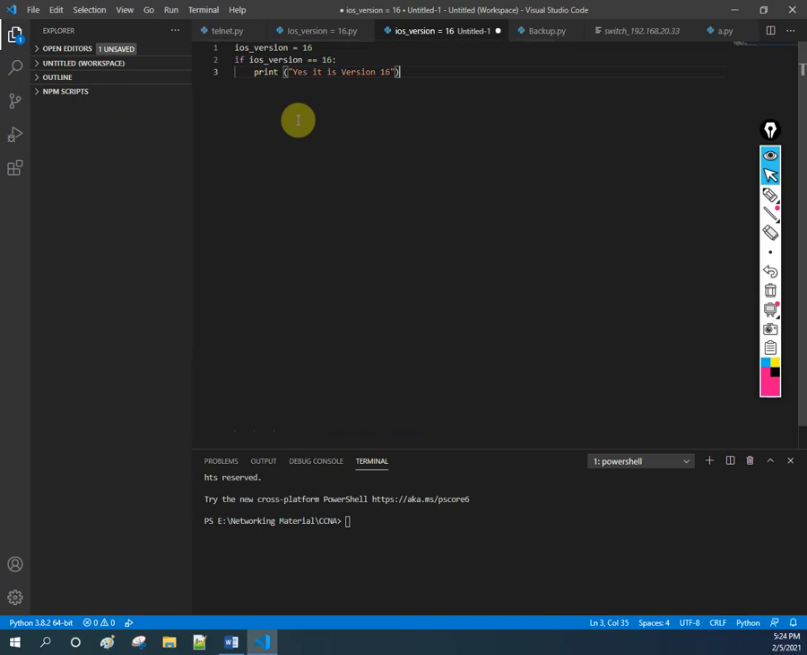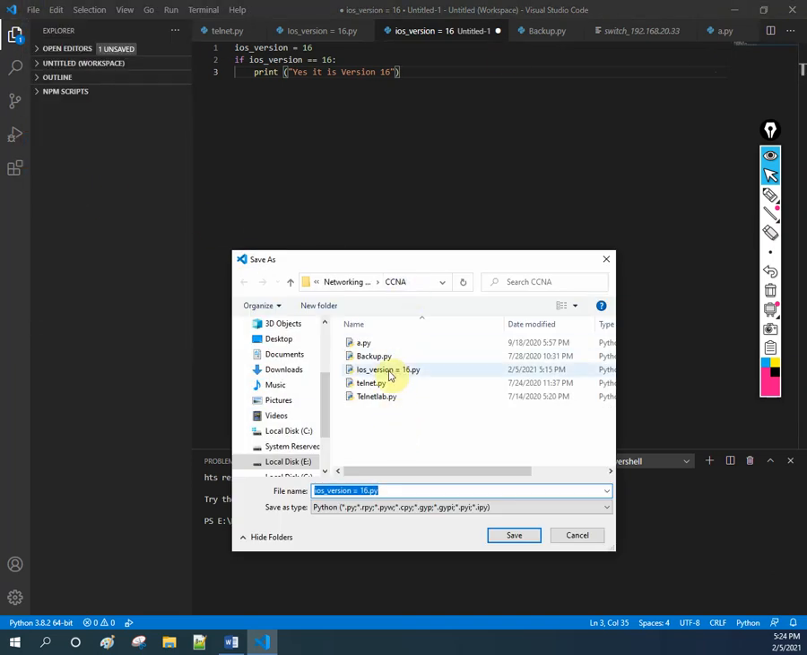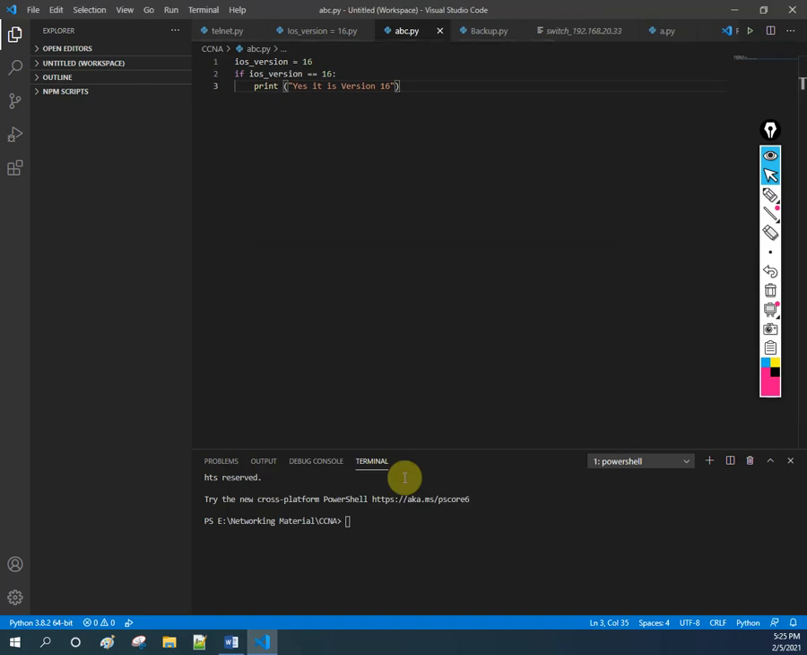I paste the code. We need to save this file. So where shall we save? If we do not save, we don't have the option to run this file. So we need to save. I will click save. Here I created one networking folder. In this I keep all my networking files. Here I will give a name, for example ABC, abc.py. You need to write .py. So I keep .py. So this file is saved.